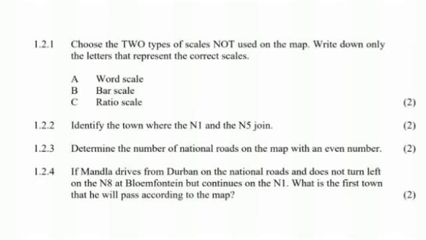And then in 1.2.4 it says, if Mandla drives from Durban on the national road and does not turn left on the N8 at Bloemfontein but continues on the N1, what is the first town that he will pass according to the map? So Mandla is coming from Durban. He is not taking the N2. He basically will stay on the N1 and never take the N8.